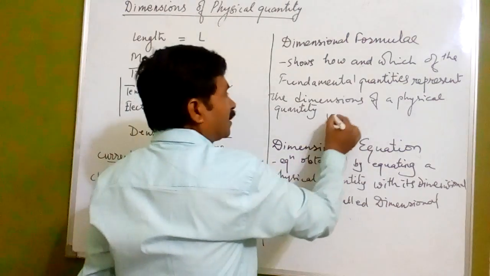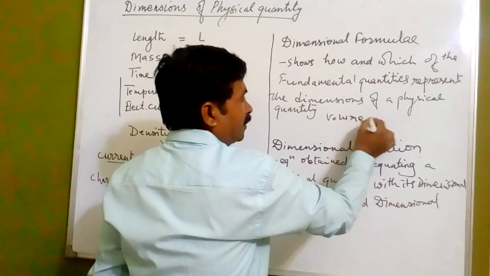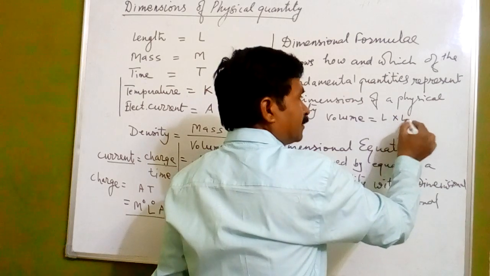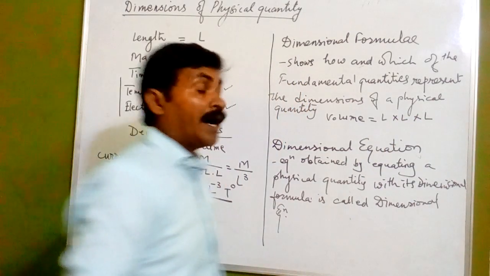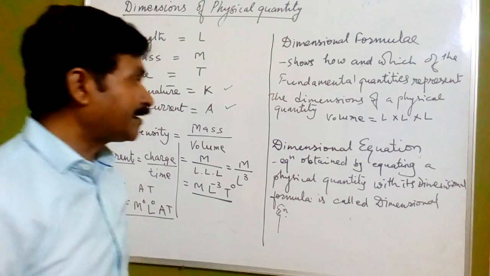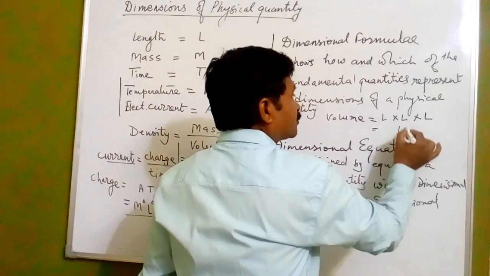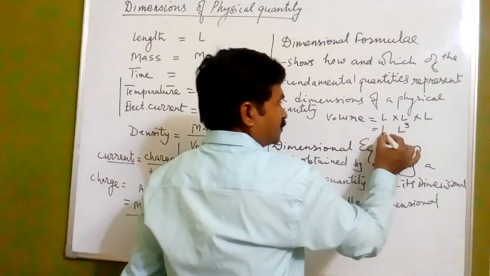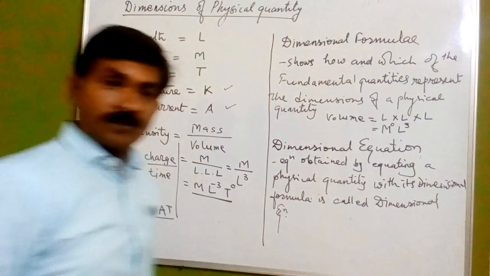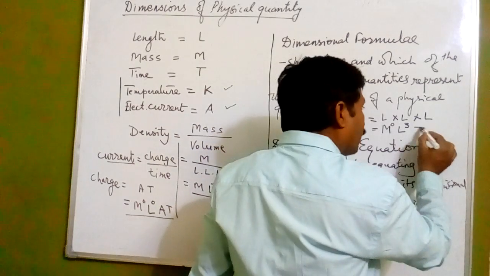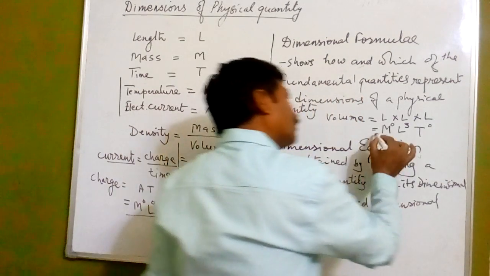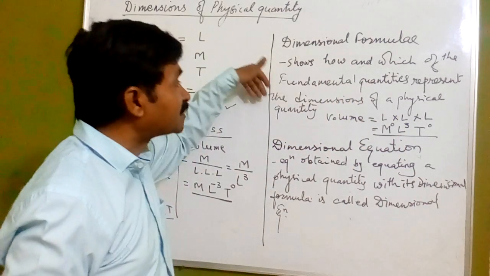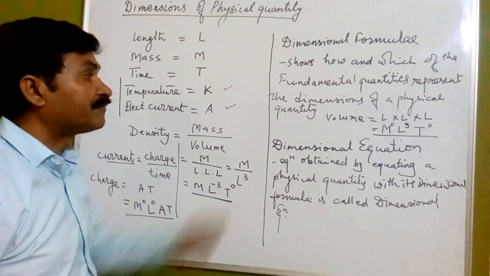For example, वॉल्यूम के लिए देखें, तो लेंथ है, ब्रेड्थ है, और हाइट, length into breadth into height, volume. So it is going to be L raised to the power 3. But M is not there. So we can substitute M to the power 0, L to the power 3, and T to the power 0. So this way we have got a dimensional formula which is giving the representation of fundamental quantities of a physical quantity.